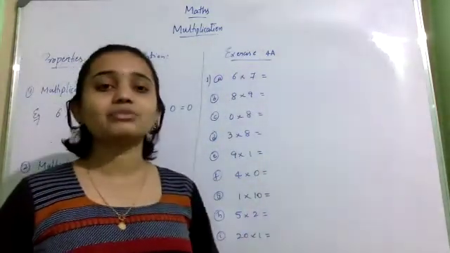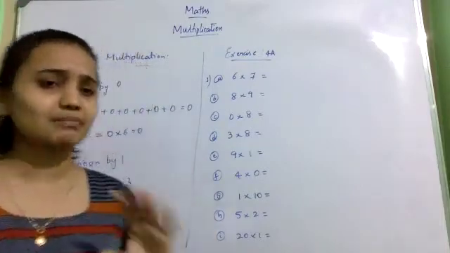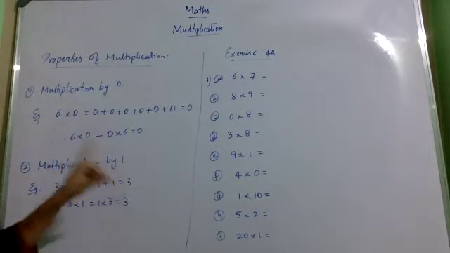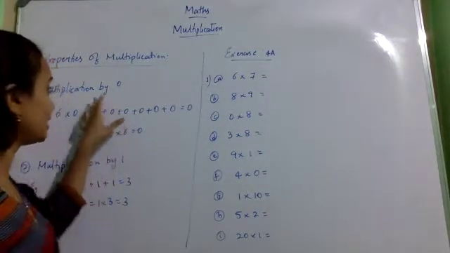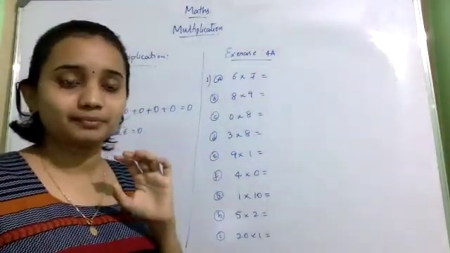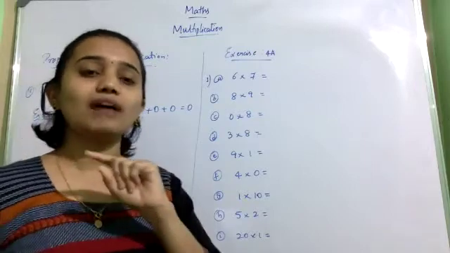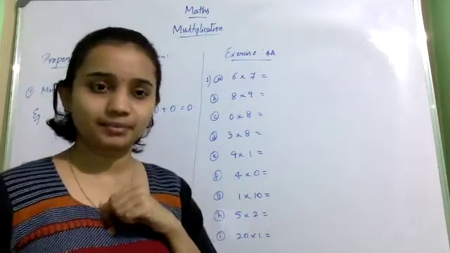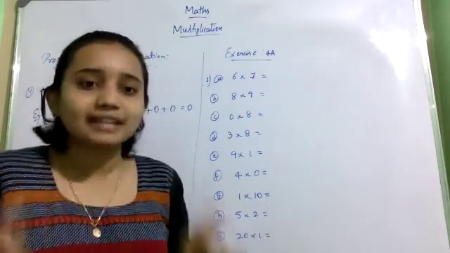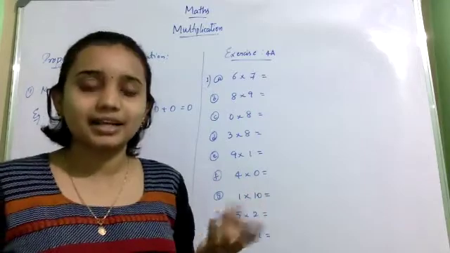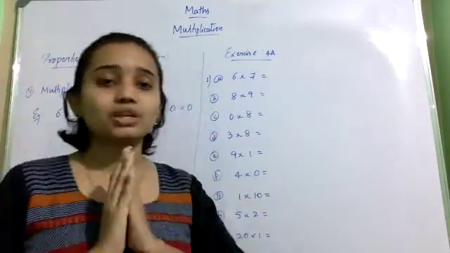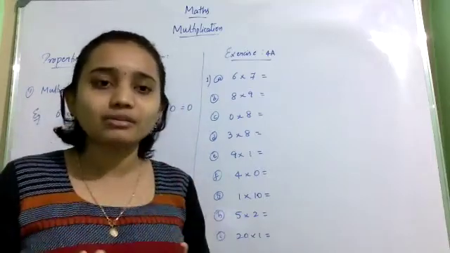So here we have some of the properties of multiplication, the basic properties. There are 2 properties for you. One is multiplication by 0, one is multiplication by 1. What happens when 0 is multiplied with any number? Now you have 0 chocolates. I will give 0 chocolates. What does it mean? I am giving nothing, right? 0 means nothing. 6 of your friends will give you 0 chocolates, meaning they are giving nothing. Then what do you have? You have nothing, right?